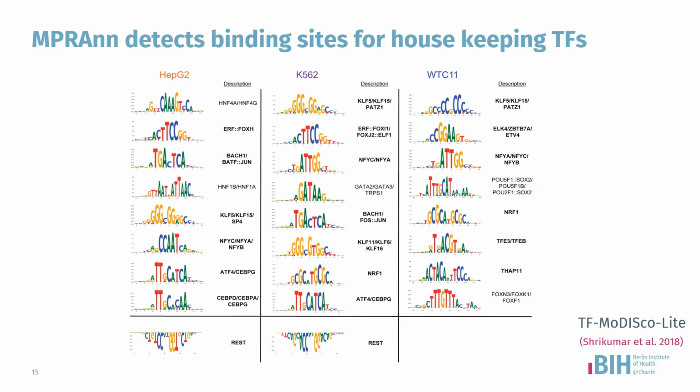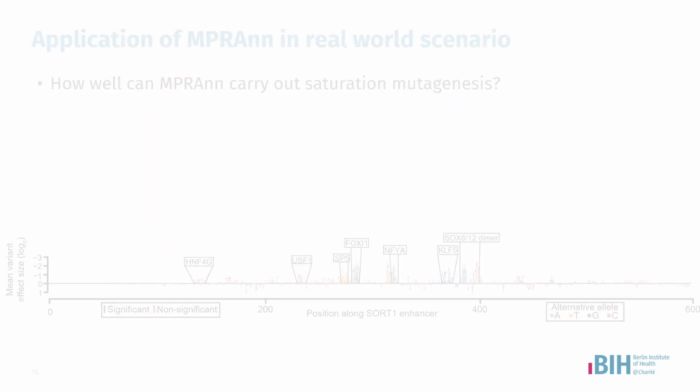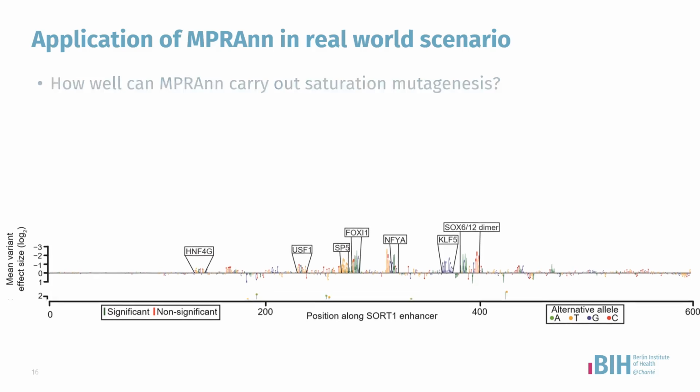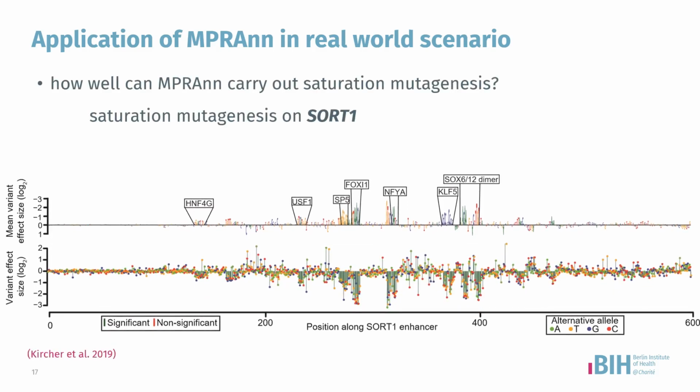Next, we sought to validate the accuracy of the MPRA-NN's generated ISM scores for known enhancers and promoters. Here I show you one example, which is SORT1, for which we had previously applied MPRA saturation mutagenesis to measure the effect sizes of all possible variant effects in HepG2.